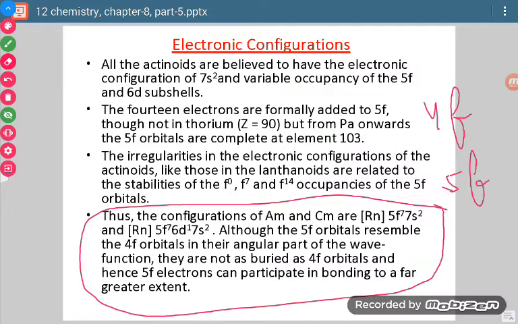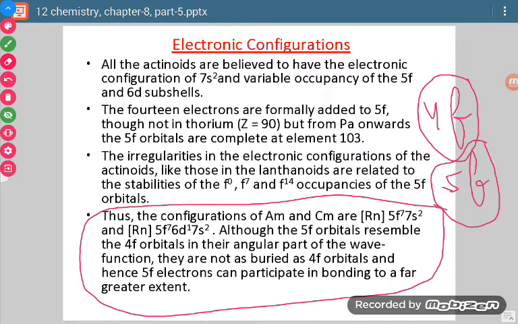Because of the involvement of the 5f orbital, it is slightly farther away as compared to the 4f orbital. Since it is farther from the nucleus, electrons present in the 5f orbital can participate in bond formation.